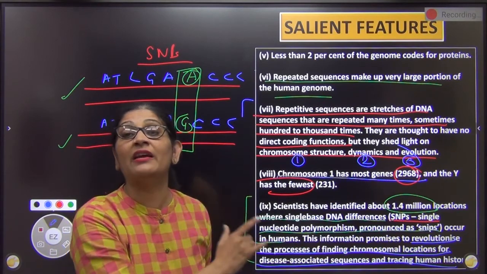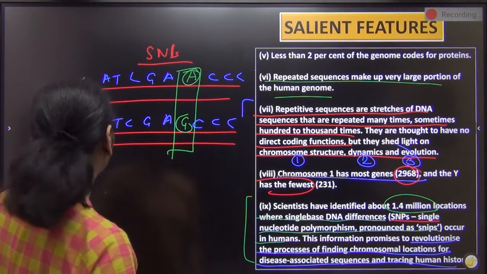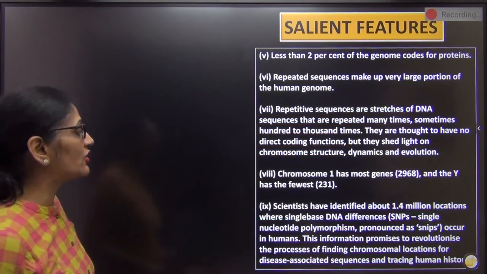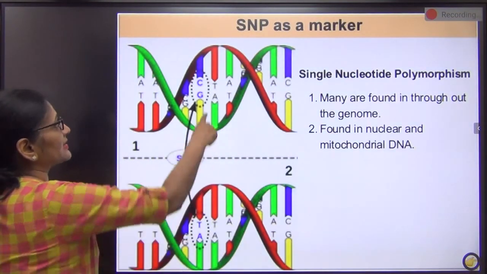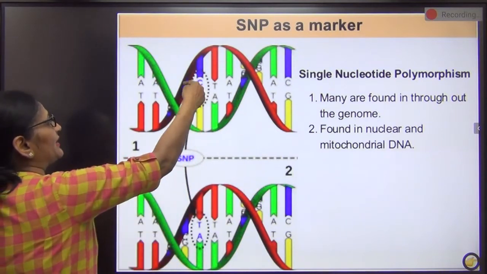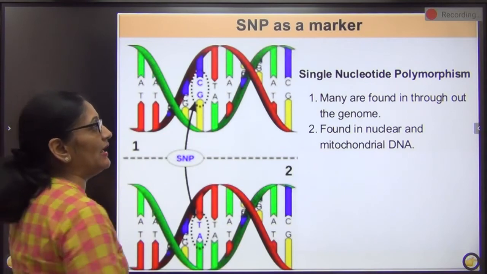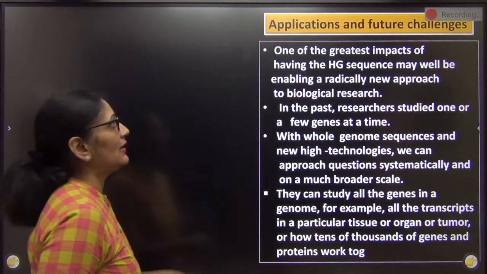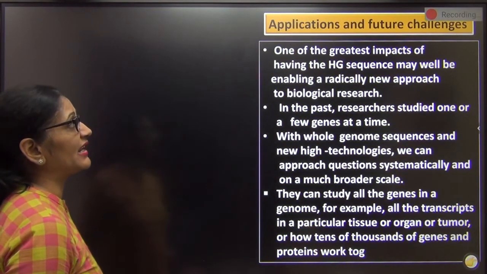This revelation was of great use for us. So these are some of the significant salient features, right? Now this I am just showing as SNP. What happens? See here the nucleotide sequence and both the DNA is same except यहाँ पर CG था. This is AT. All other nucleotides are same. ठीक? So these are called as SNPs. They are also used as markers. Higher classes में पढ़ोगे. ठीक? So with that we have completed the salient features.